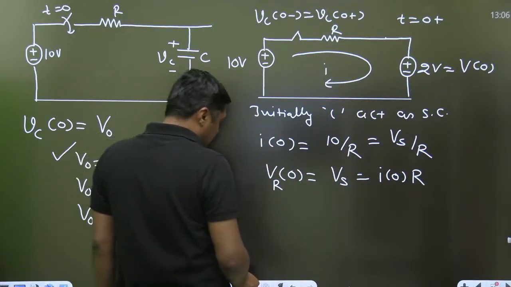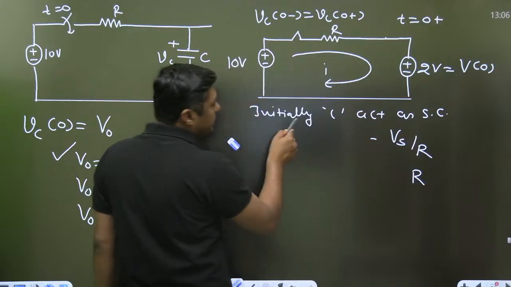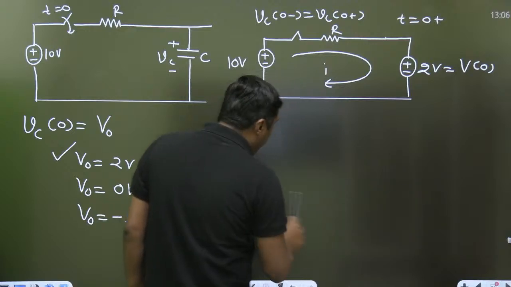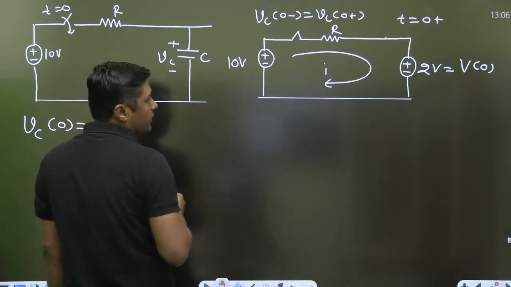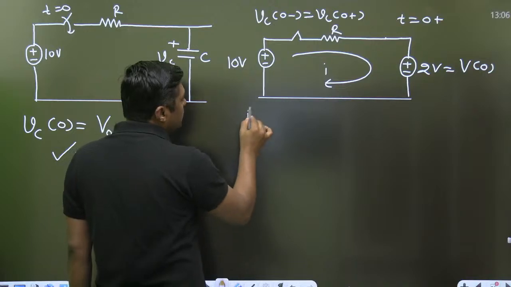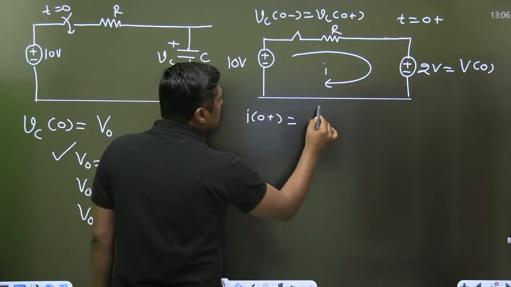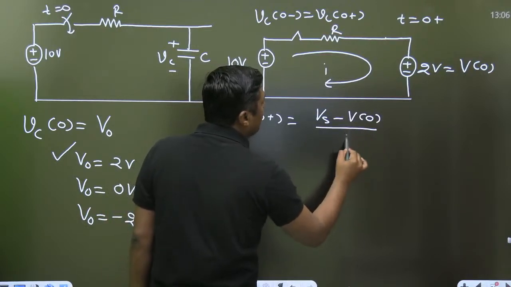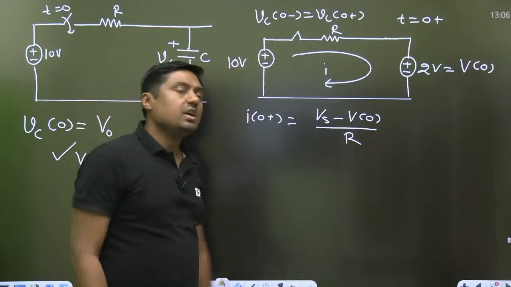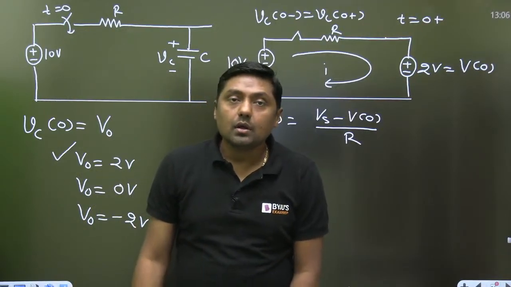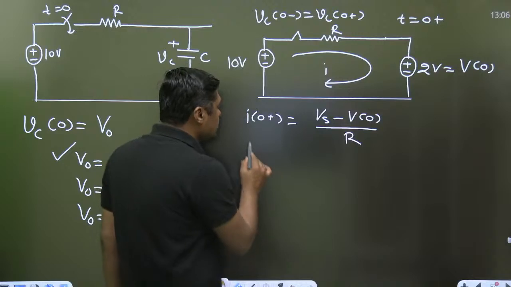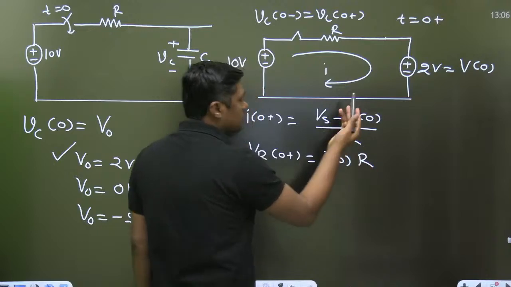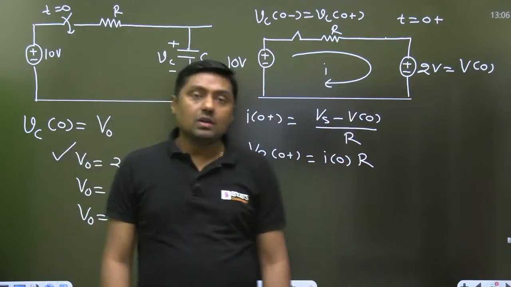Now tell me what will be the initial current. No, the statement that initially it acts as a short circuit is wrong. Initially it acts as a battery of V volt or V0 volt. What will be the initial current? Vs minus V naught, the initial voltage, upon R. Vs minus V naught upon R, right? And what will be the voltage across the resistor initially? I into R.